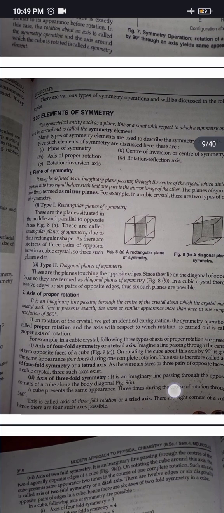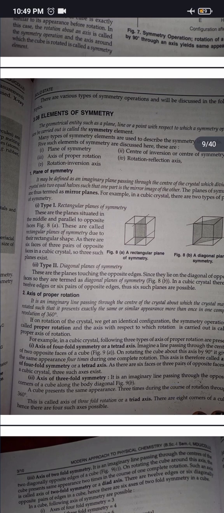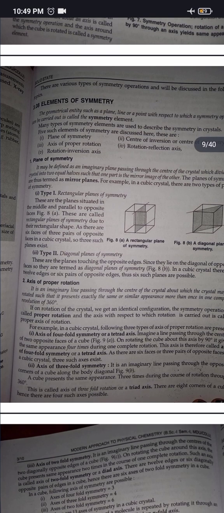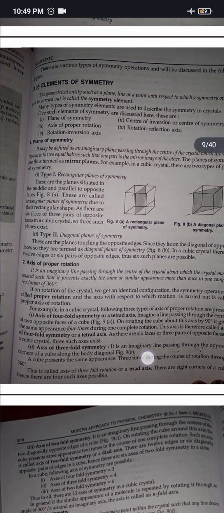Axis of threefold symmetry. It is an imaginary line passing through the opposite corners of a cube along the body diagonal. A cube presents the same appearance 3 times during rotation through 360 degrees. This is called the axis of threefold rotation or a triad axis. There are 8 corners of a cube, hence there are 4 such axes possible.